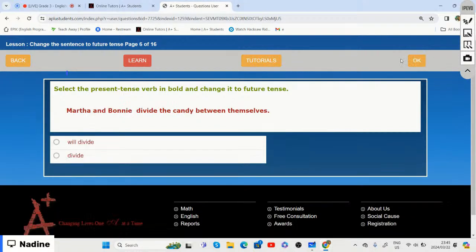All right. Let's do one last one. It says Martha and Bonnie divide the candy between themselves.